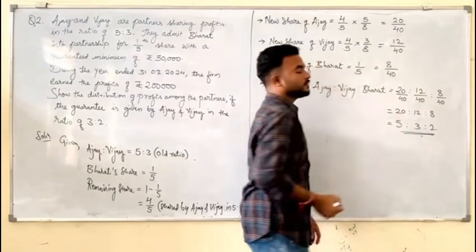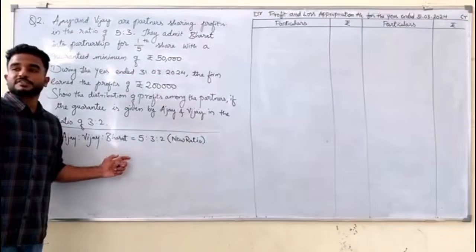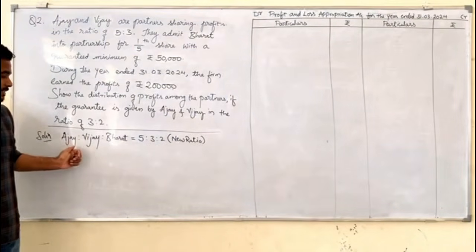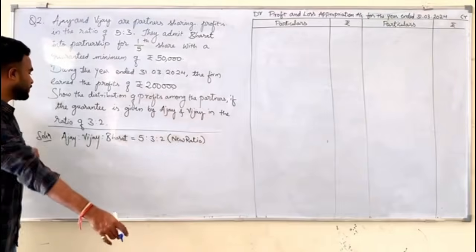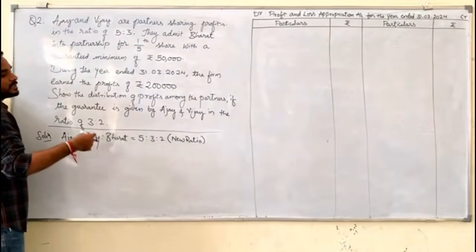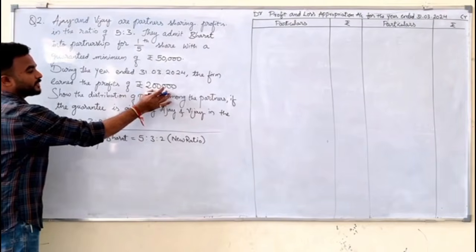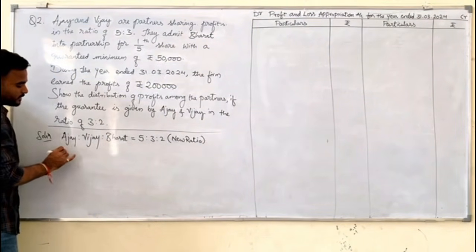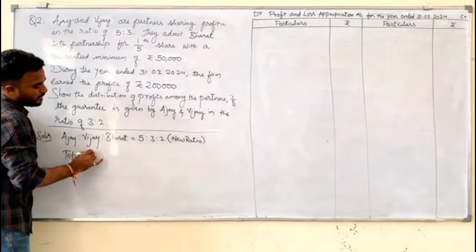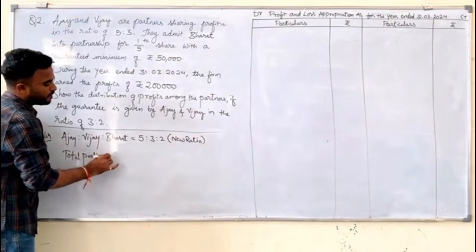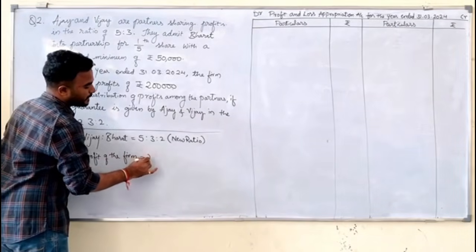So what will be the ratio? 5 is to 3 is to 2. So after calculating, we got to know that Ajay is to Vijay is to Bharat is equals to 5 is to 3 is to 2. There we go. Now let's see how much Vijay is getting. First, for that, how much profit did the firm earn during the year? 2 lakhs. Total profit of the firm is rupees 2 lakhs.